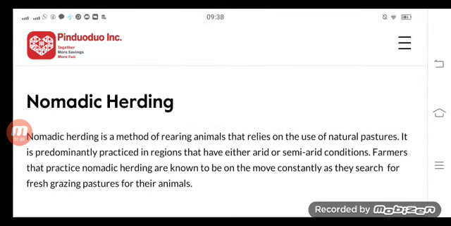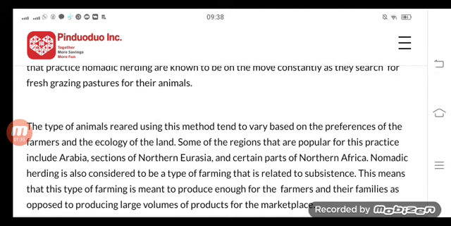Nomadic herding. Nomadic herding is a method of rearing animals that utilizes natural pastures. It is predominantly practiced in regions that have either arid or semi-arid conditions. Farmers that practice nomadic herding are known to be on the move constantly as they search for fresh grazing pastures for their animals. The type of animals reared using this method tends to vary based on the preferences of the farmers and the ecology of the land.